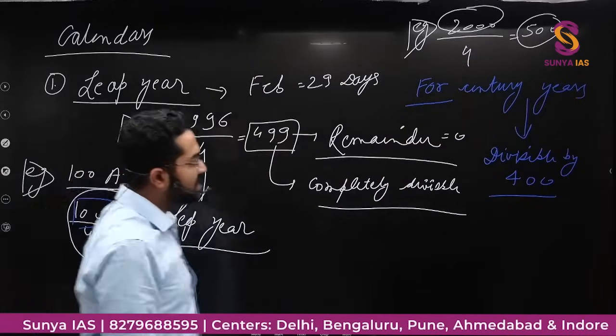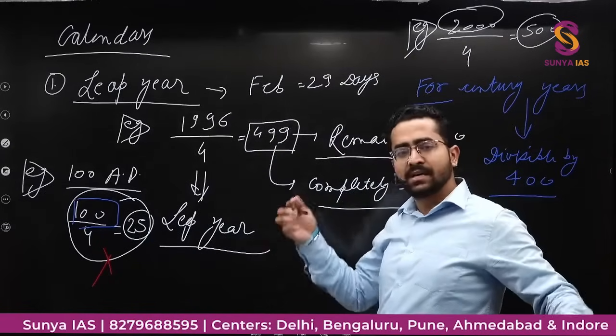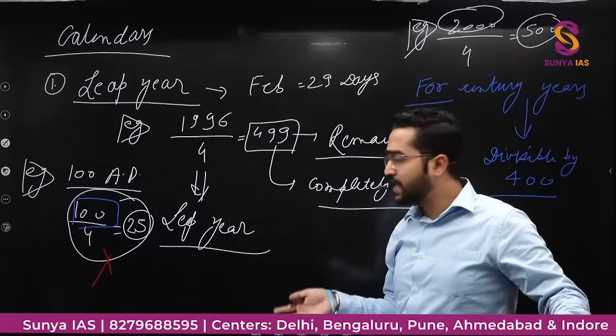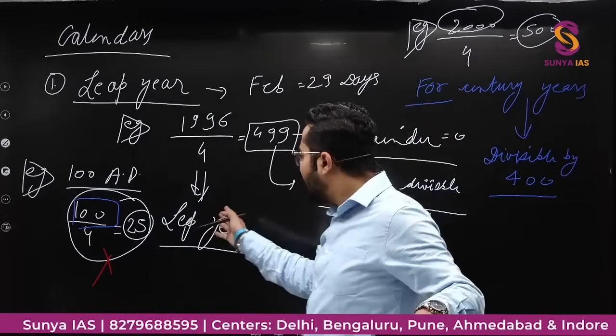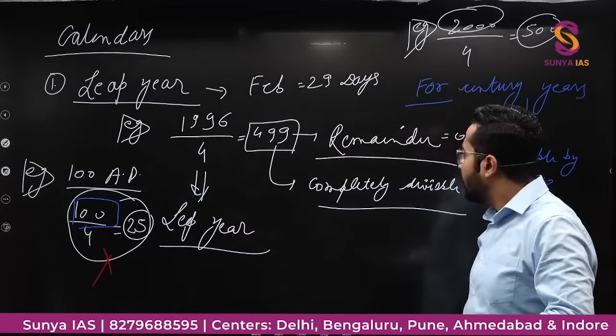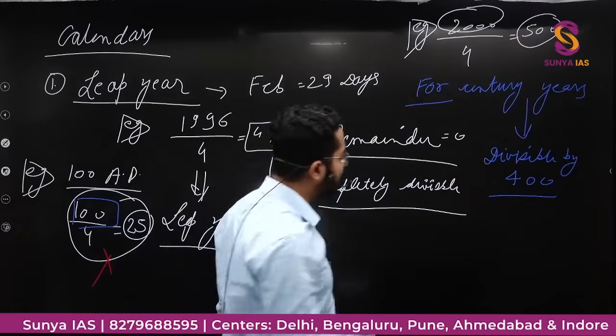What are century years? 100, 200, 300, 400, 500, 600, 800, 1000, 1100, 1200, 1800, 1900, 2000, 2100, 2200, like this. These are century years. So if there is a century year, then for a leap year it should be divisible by 400.